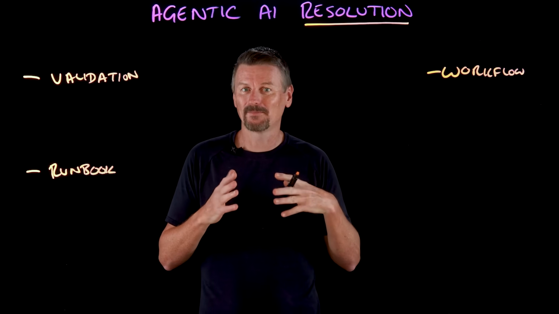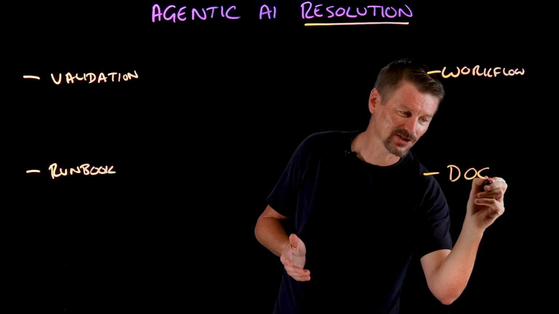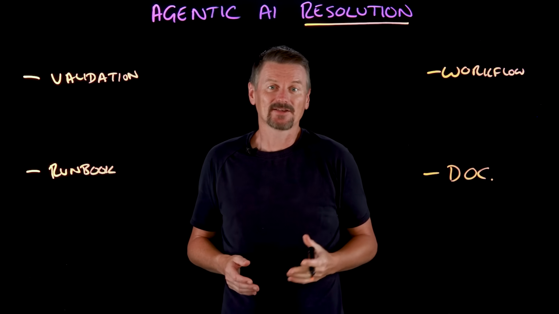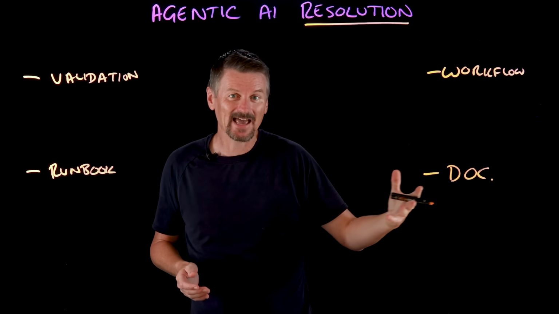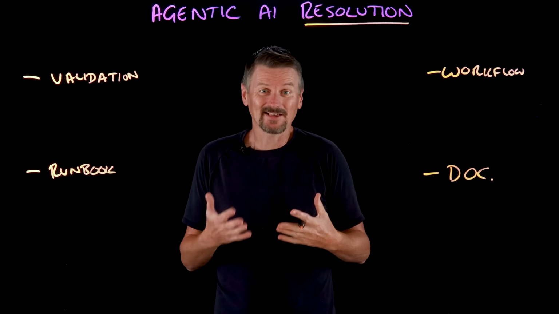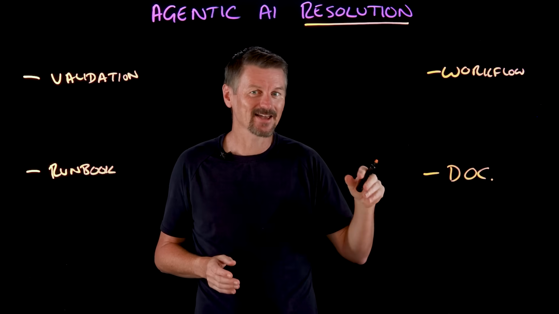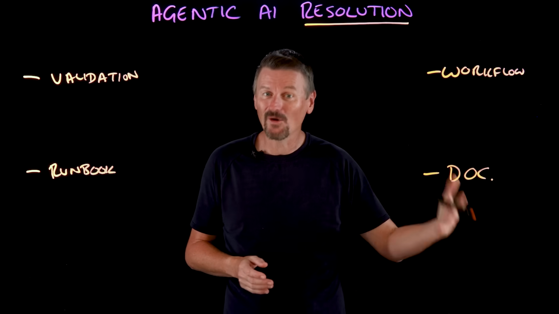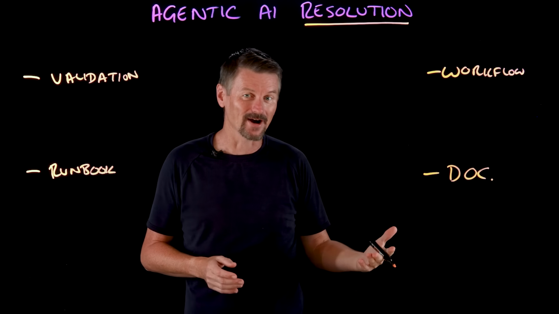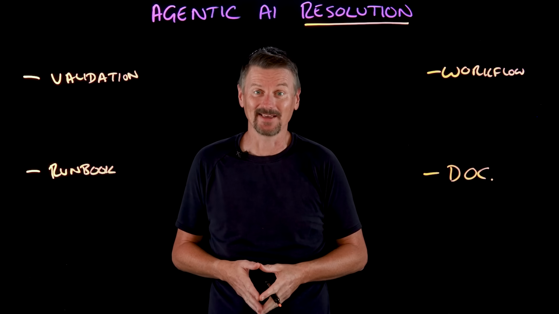Now, another helpful byproduct of these AI agents is the automatic documentation that comes from all of this. So after resolution, the AI can generate a summary incident report, essentially writing the post-incident review for you. And agentic AI can also document an ongoing summary of the incident in progress so that new people working on the incident are brought up to speed.